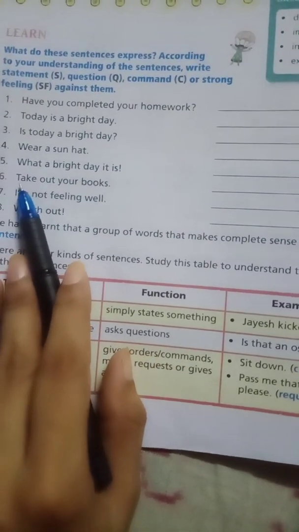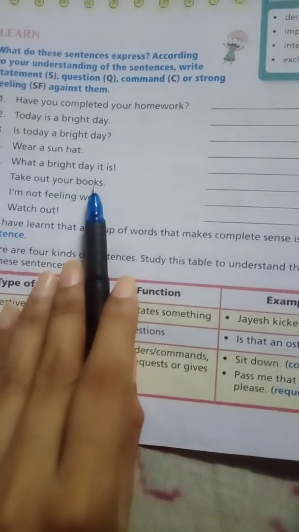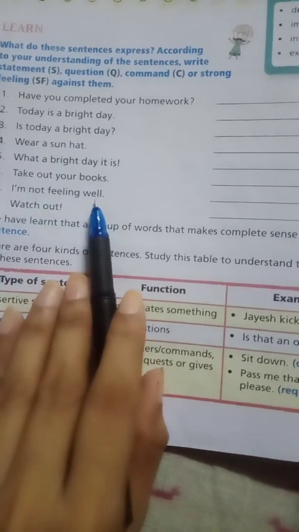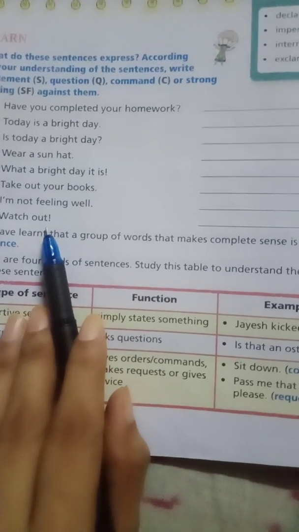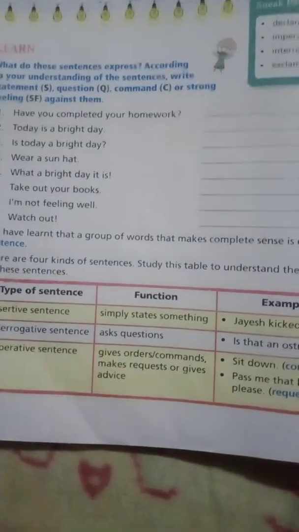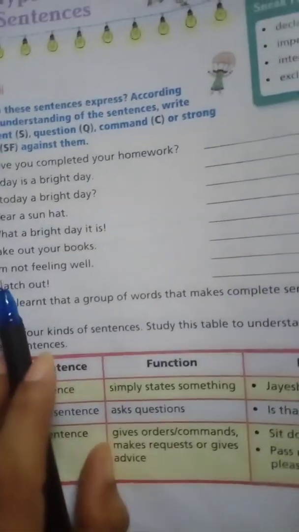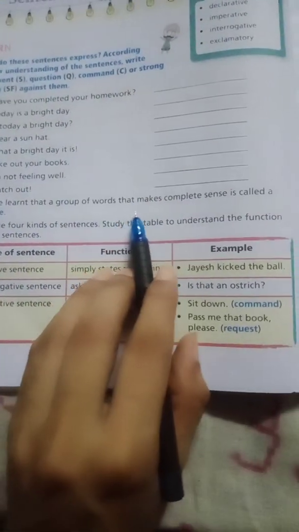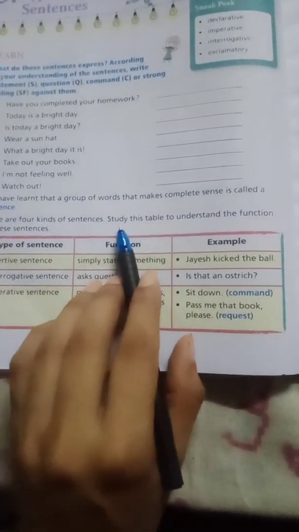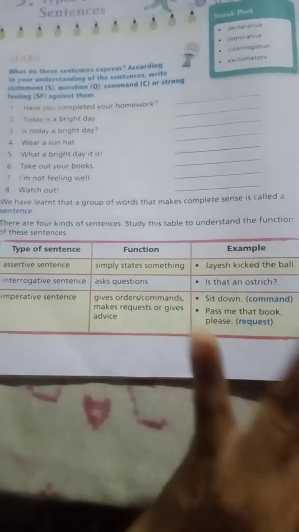Next. Take out your books. This is a command. I am not feeling well. This is a strong feeling. Watch out. This is a command, so someone will tell you, hey, watch out. Now we have learned that a group of words that makes complete sense is called a sentence. There are 4 kinds of sentences, and I have already told you what they are.